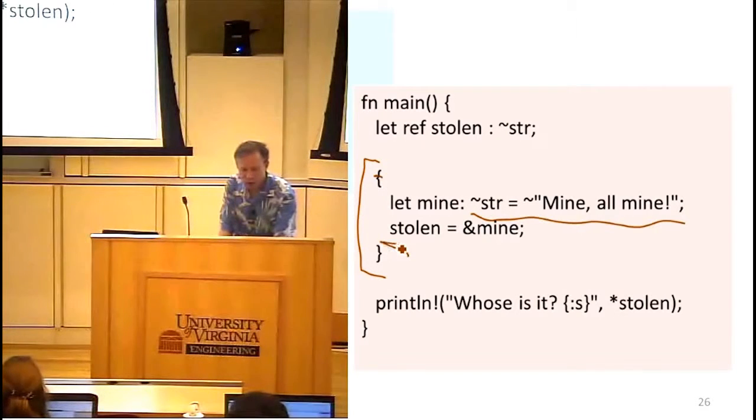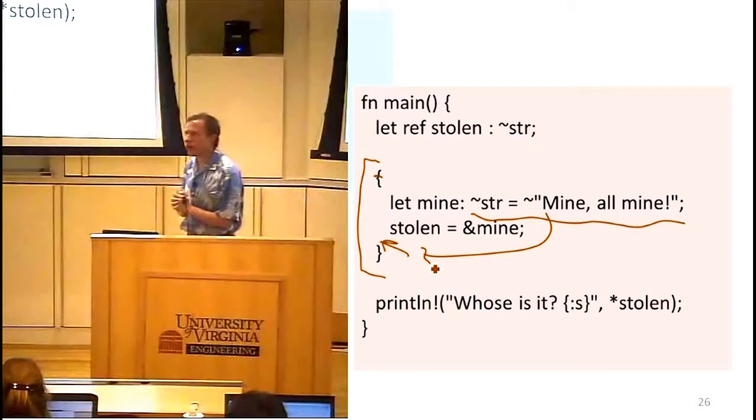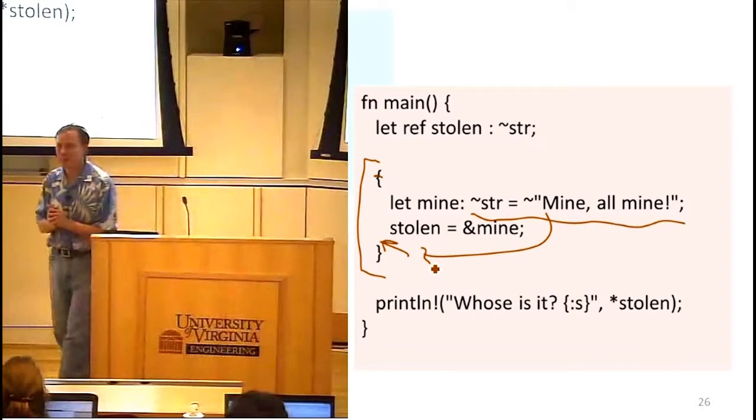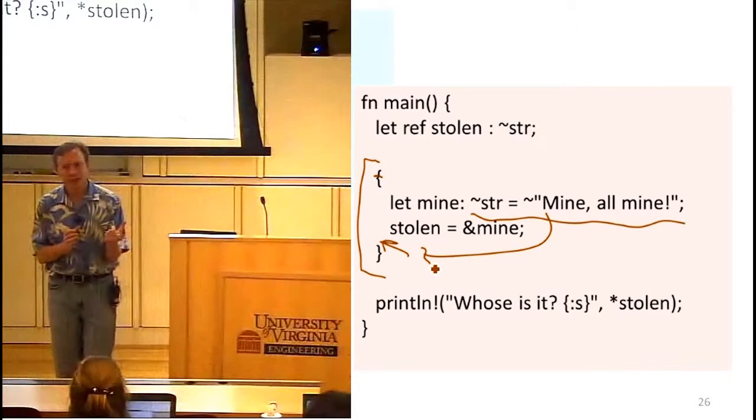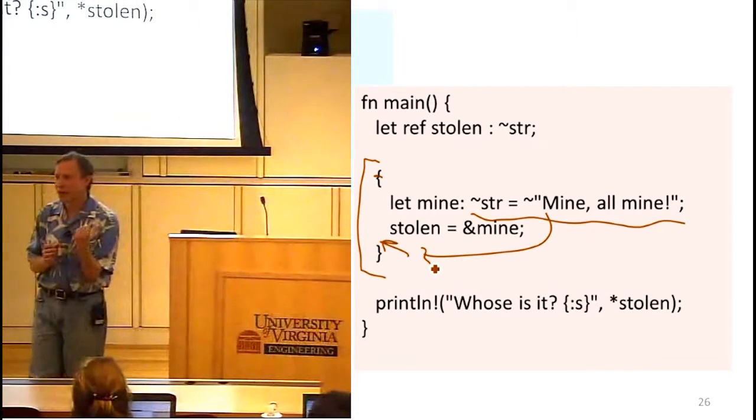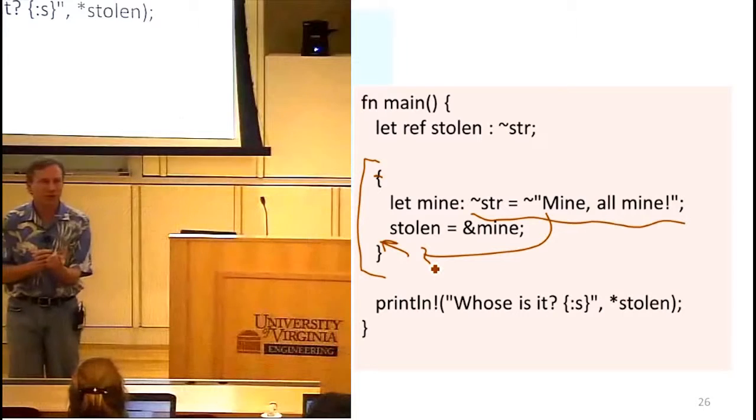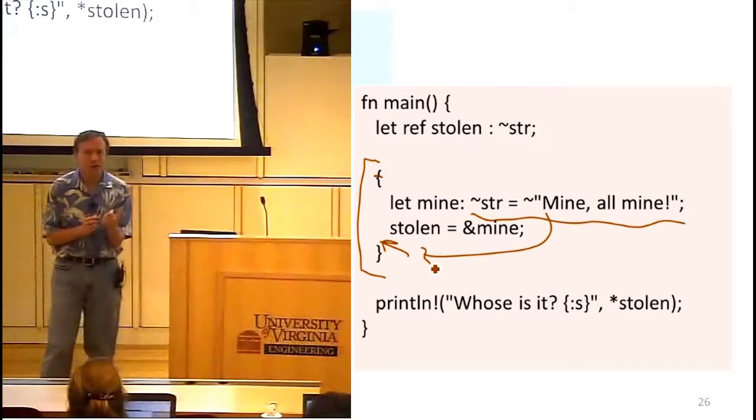This is a known pointer. It's created within the scope. When we're done with this scope, that object that was created here, that's done. We're done with that. Its lifetime is over. It could be reclaimed. It's not necessarily reclaimed right away, but in terms of the rules of the language, that object is no longer alive.